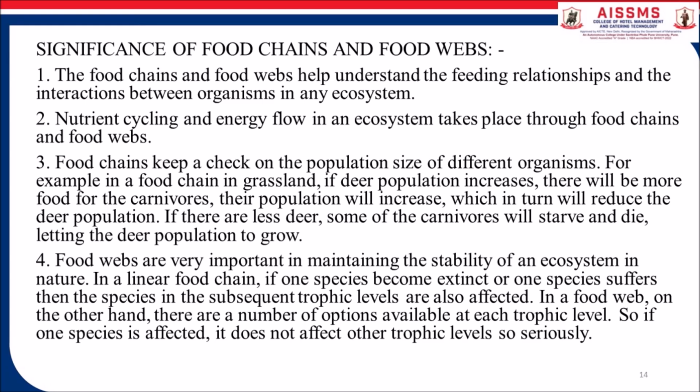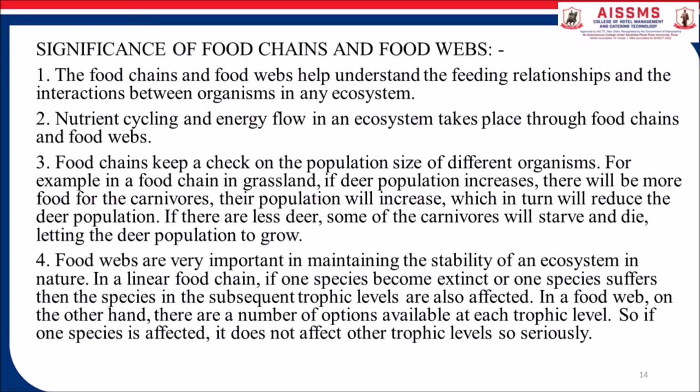For example, in a food chain in a grassland, if the deer population increases, there will be more food for the carnivores. Their population will increase, which in turn will reduce the deer population. If there are fewer deer, some of the carnivores will starve and die, letting the deer population grow. Food webs are very important in maintaining the stability of an ecosystem in nature.